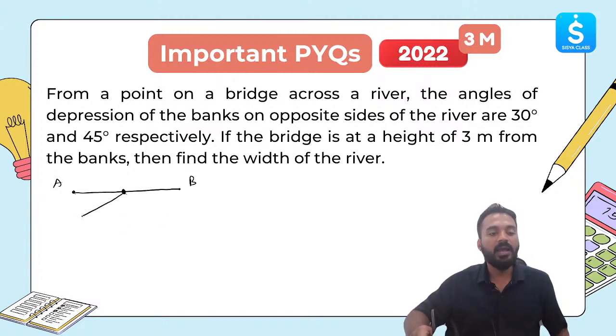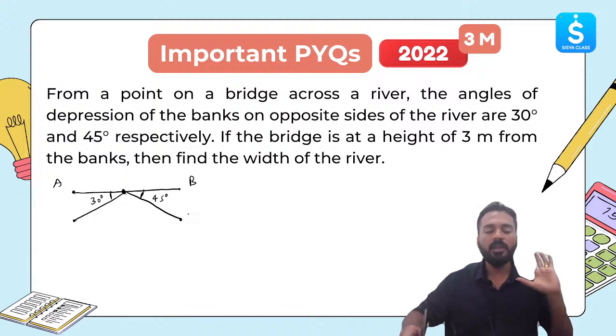So if I make a line over here, this is the shore, let's say. This angle is coming out to be 30 degree. It's given in the question. The other angle here is let's say 45 degree. Clear? It need not be on the scale. Okay, this is 45 degree.